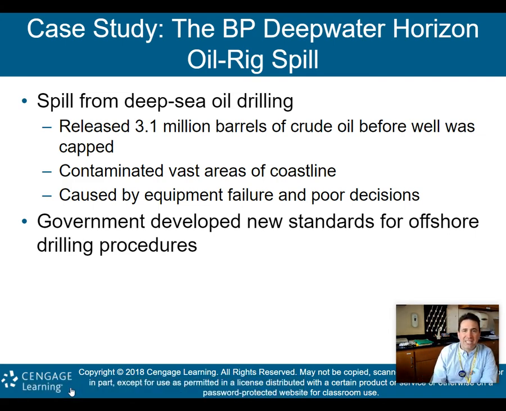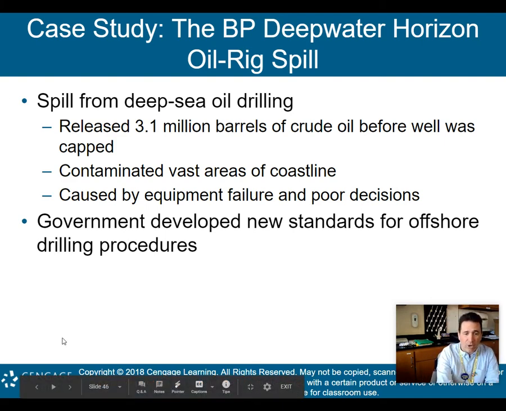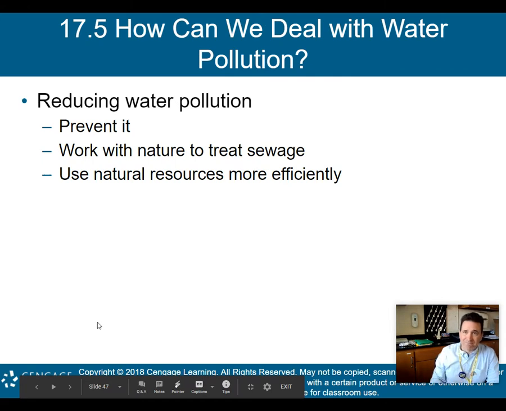The spill from a deep sea oil drilling released 3.1 million barrels of crude oil before the well was finally capped and the oil stopped coming out of the ground. It contaminated vast areas of the coastline, even though it was 40 miles offshore, caused by equipment failure and poor decisions by the folks that were running it. Since then, the government has developed new standards for offshore drilling procedures that hopefully will prevent a Deepwater Horizon accident from occurring in the future.